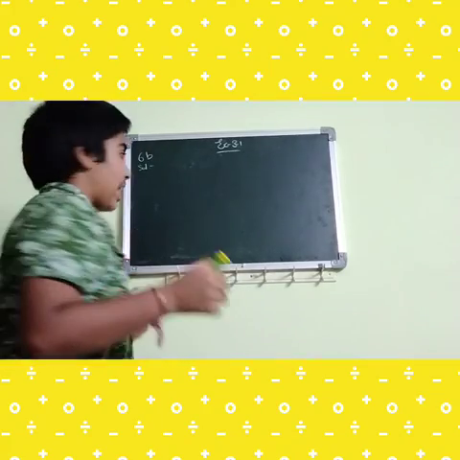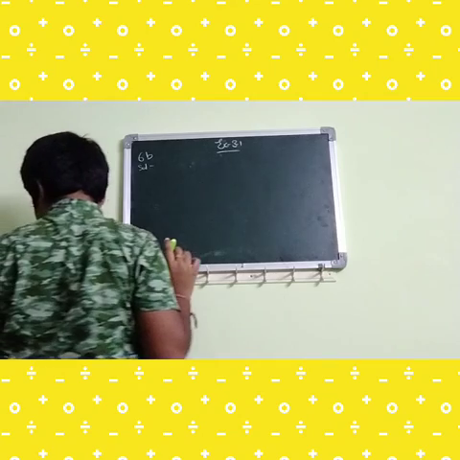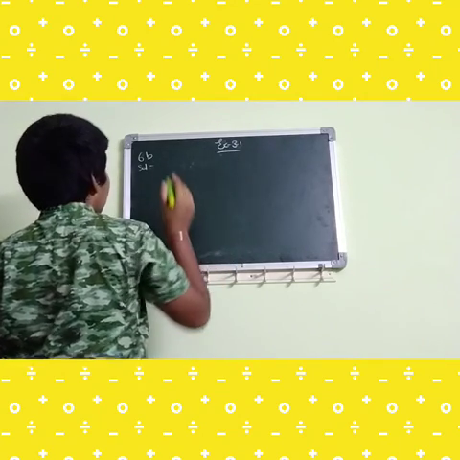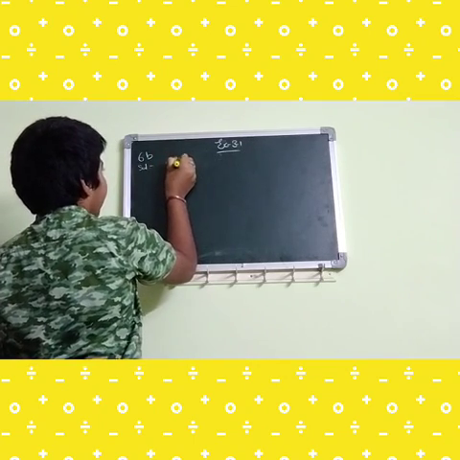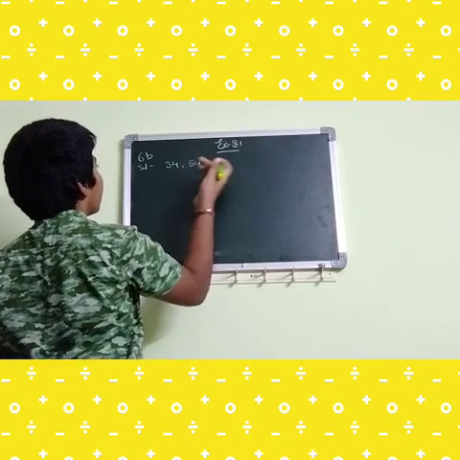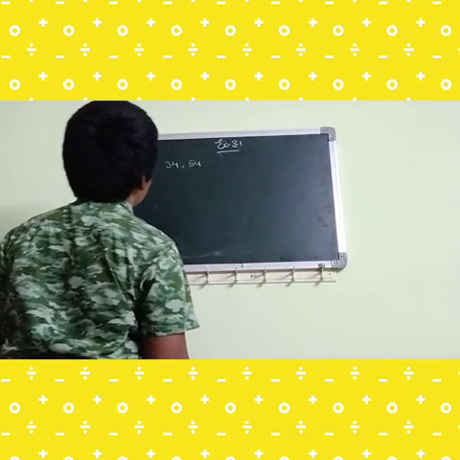So let's form the numbers with the given digits. I'm going to form 34 and 54. So 34 and 54 are the different two-digit numbers I have formed.